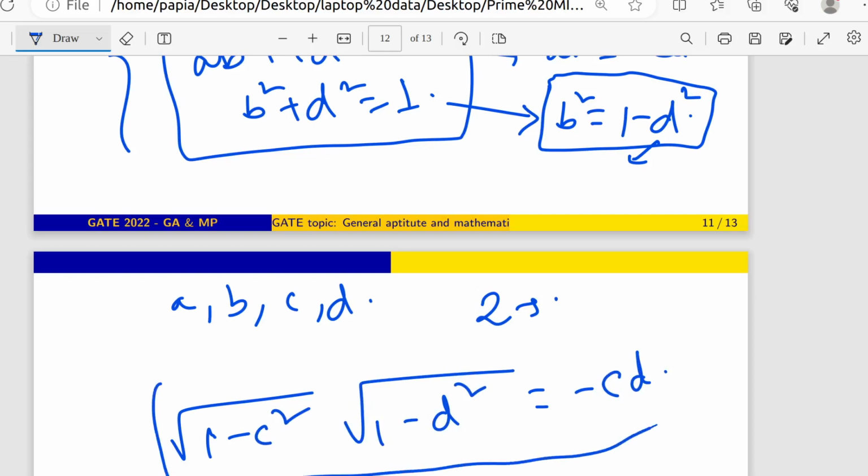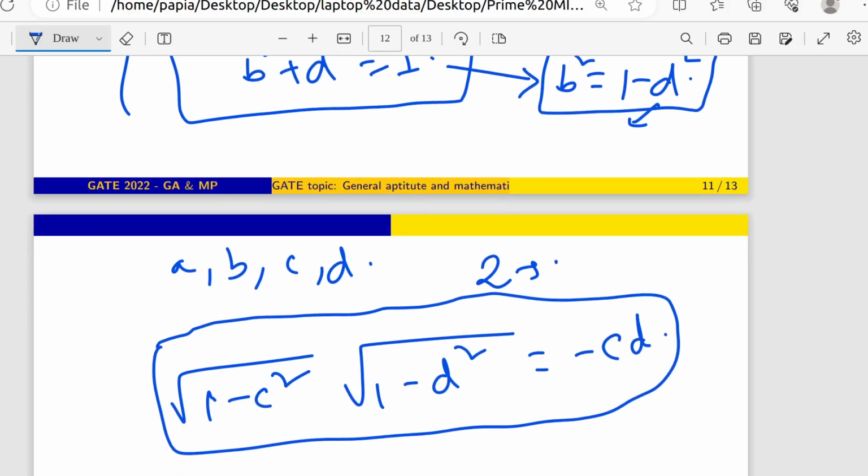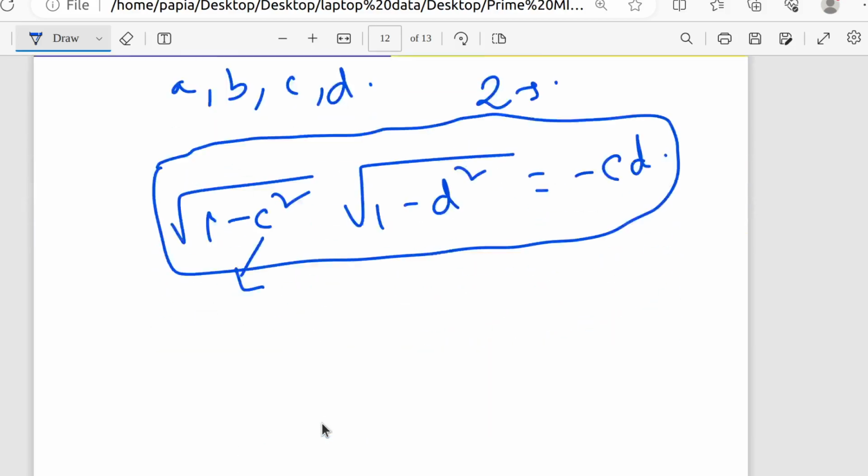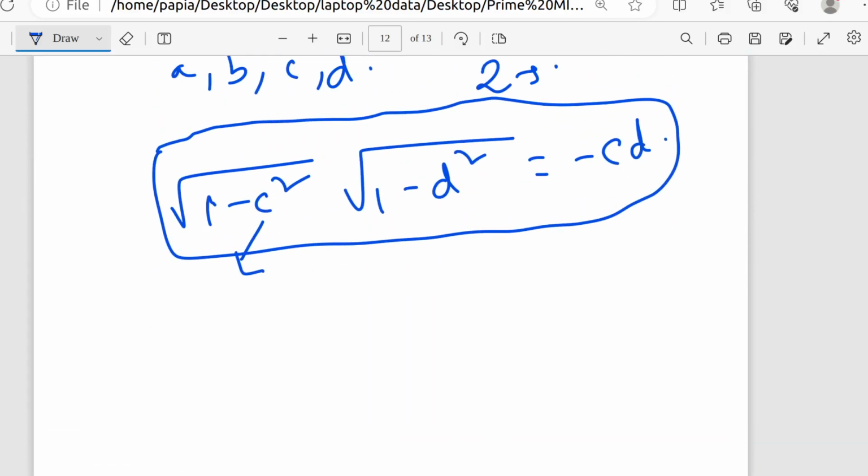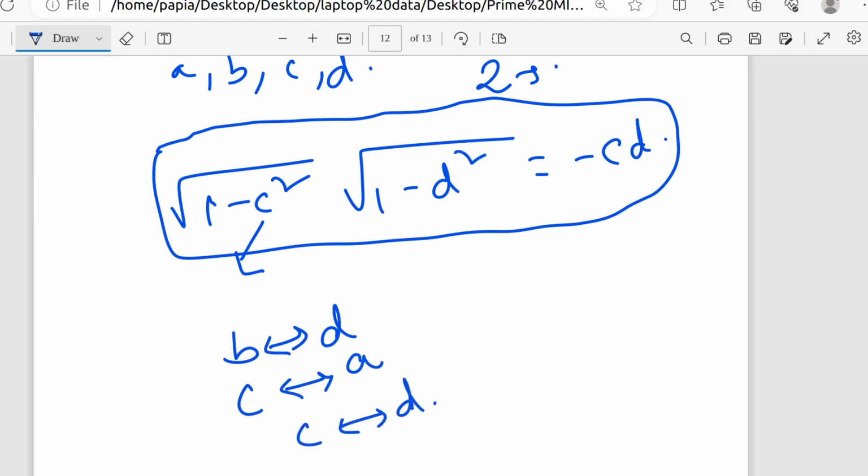I can also get that type of expression, right? So from this expression, if I have the knowledge of C, I can obviously calculate the D value, isn't it? So you can see that B has a dependency on D, C has a dependency on A, or reversely also we can say C has a dependency on D.